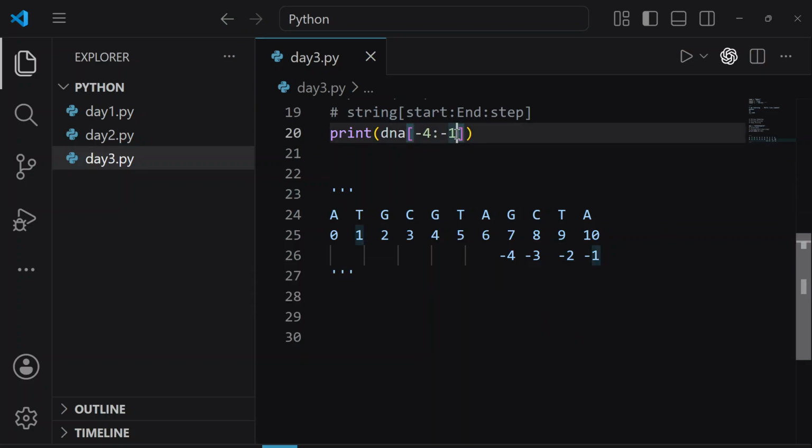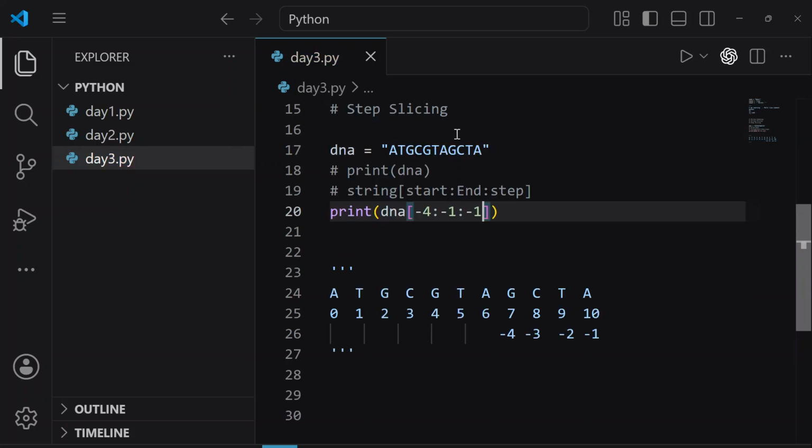But what if I add -1? So now I added -1. Let me know what will be the output. Let me know in the chat box what you think will be the output.